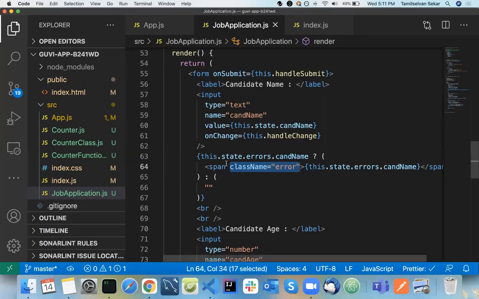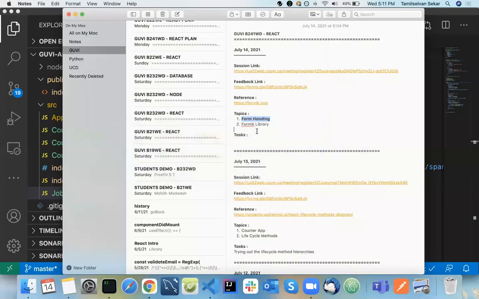Yeah. Did everyone understand this? How to apply CSS? Okay. So now we are done with the basic React forms. So this is how we will be handling in real-time scenarios. So there is one other way. There is a library called Formik.